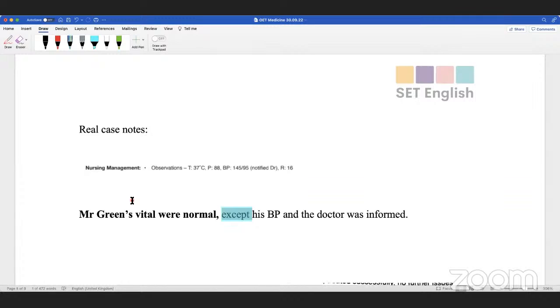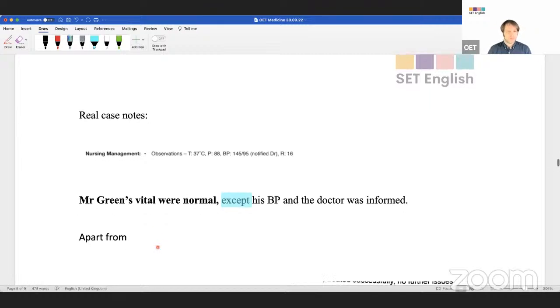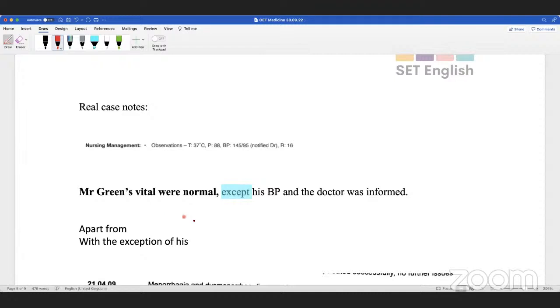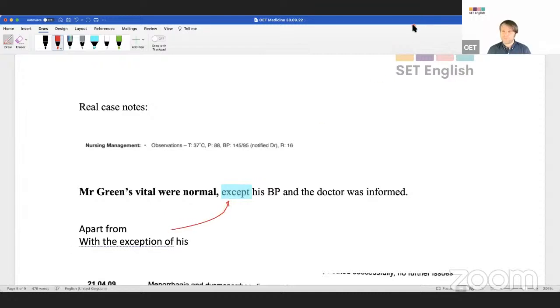We can also say apart from. What else can we say, guys? Apart from, with the exception of, we can say. We can't say beside, it doesn't sound good there. Okay, so you all get the idea.